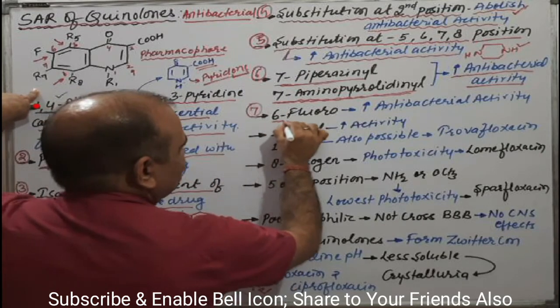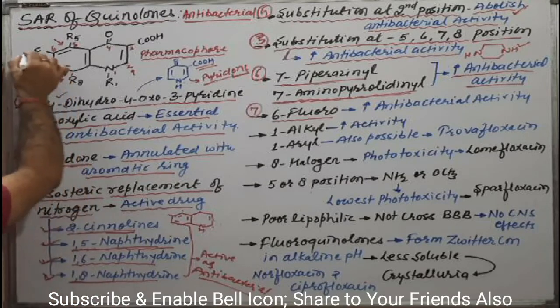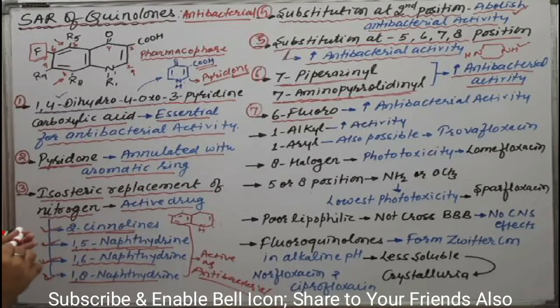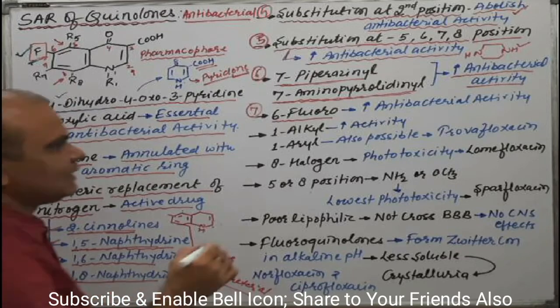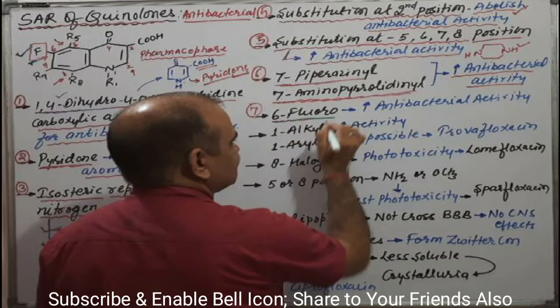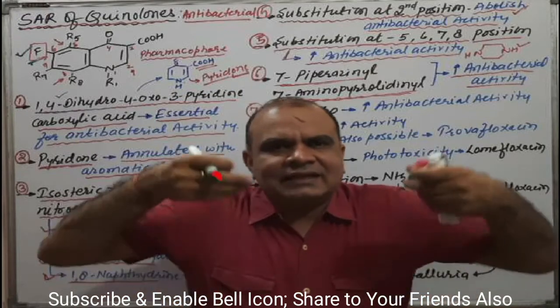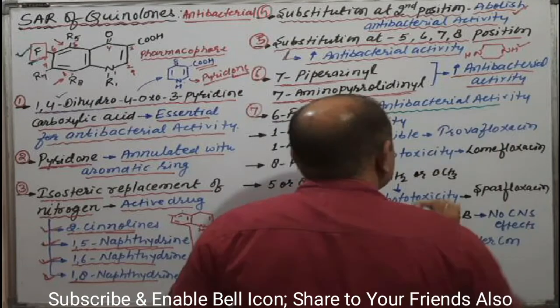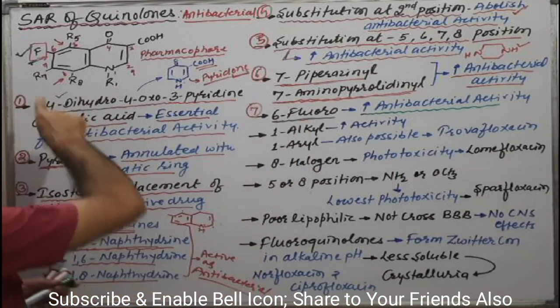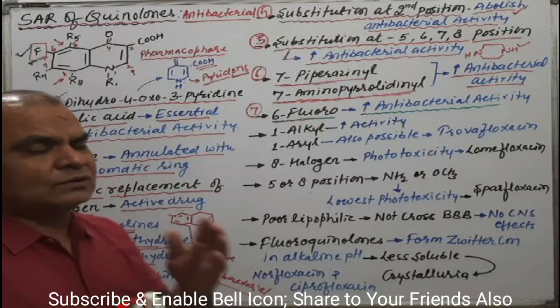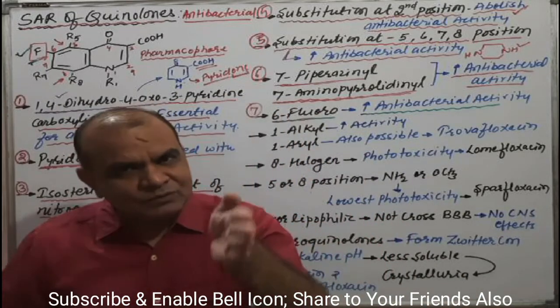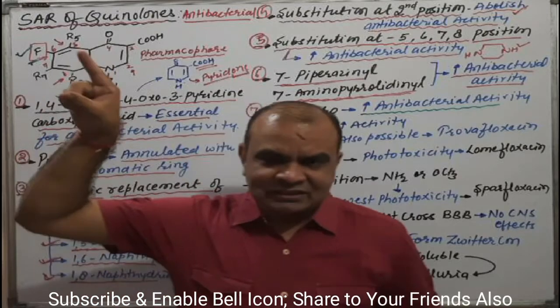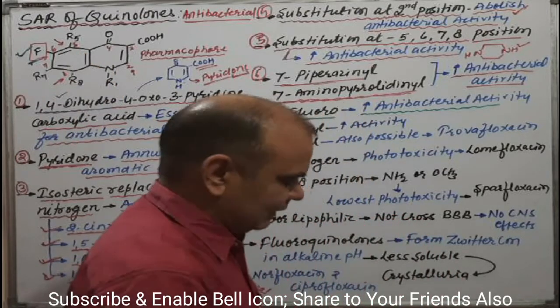Okay, 6 fluoro. Try to understand. As we have already substituted with fluorine, this is a fluorine or fluoride. Sixth position is fluoro. Means sixth position is essential if we are going to increase the activity. Means that increases antibacterial activity. Clear? Means sixth position, and most quinolones are fluoroquinolones. That's why, because they have the sixth position substitution with the fluorine. Clear?